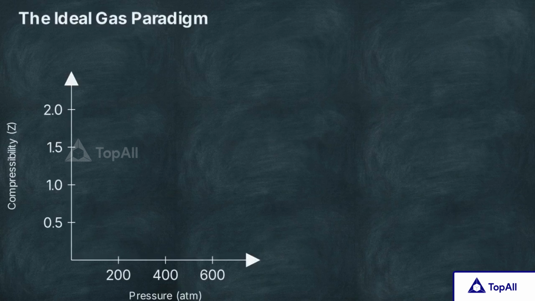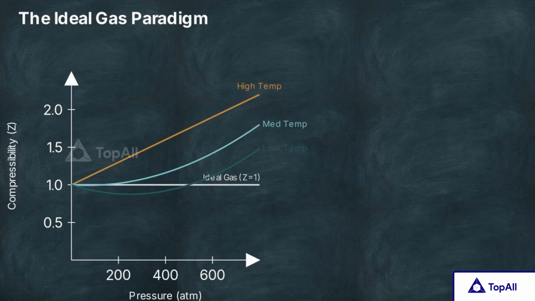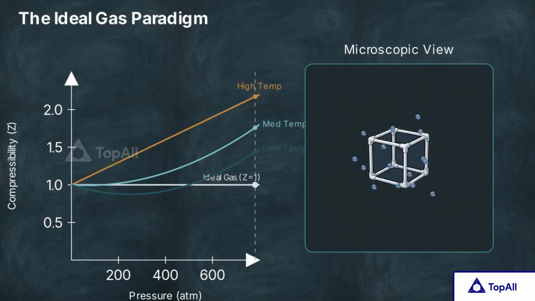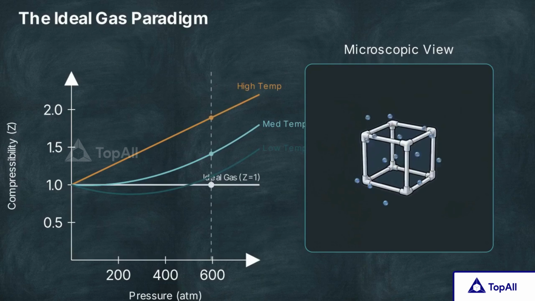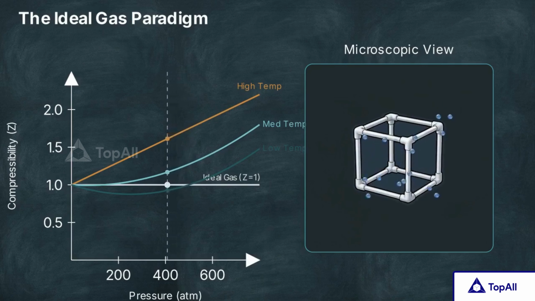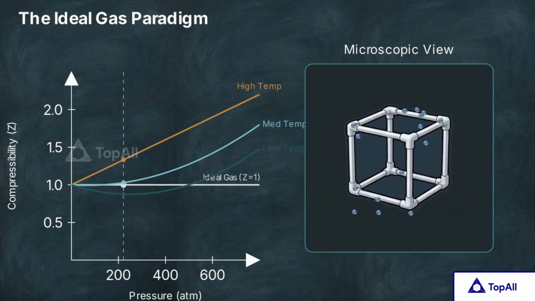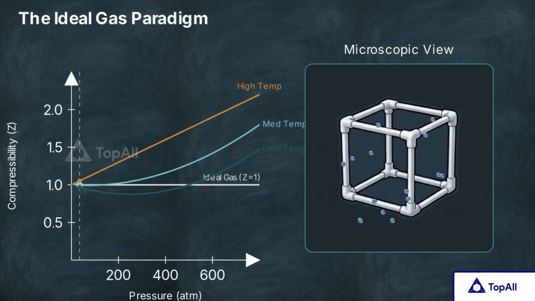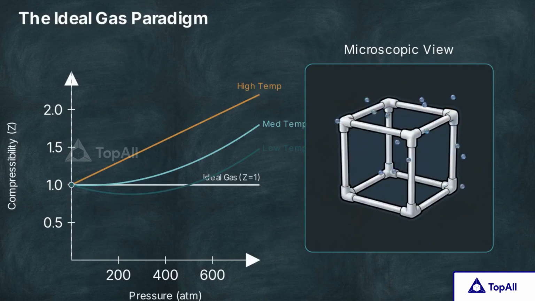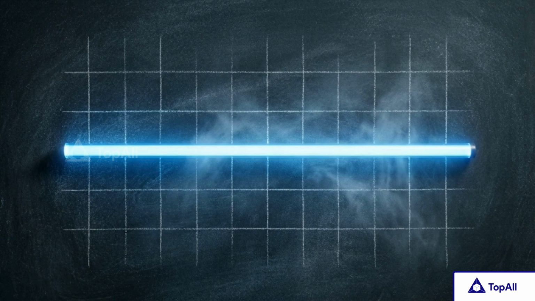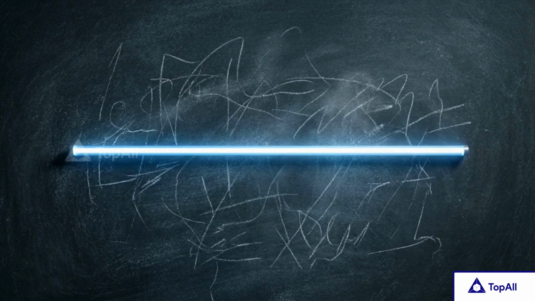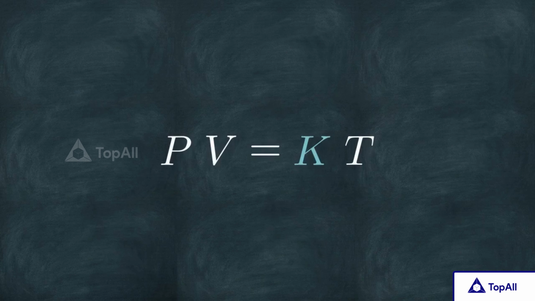This chart plots the behavior of real gases at various temperatures against a drop in pressure. Notice how all the separate curves flatten out and merge into a single, perfectly horizontal line on the left side. As the pressure drops toward 0, the molecules are spread so far apart that their mutual forces completely vanish. The ideal gas acts as the natural baseline state every real gas eventually settles into once physical constraints like extreme pressure are removed.